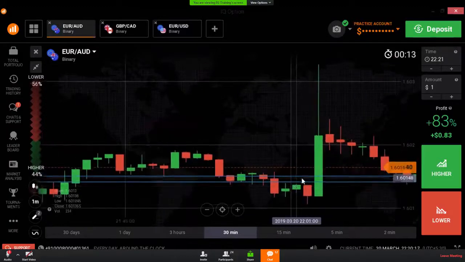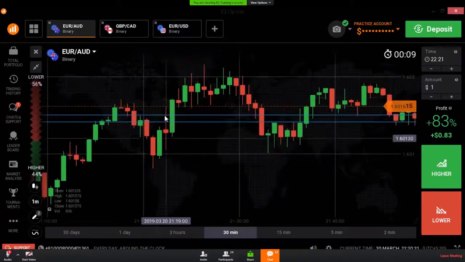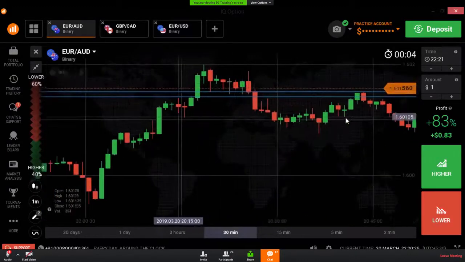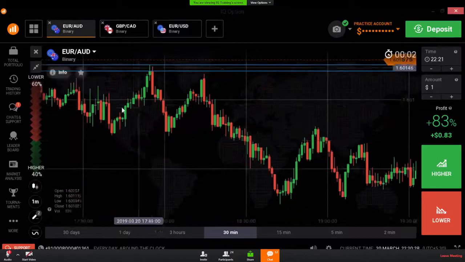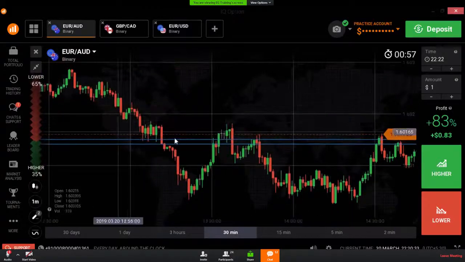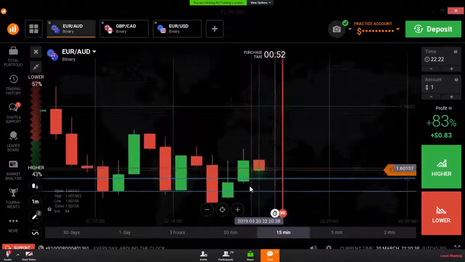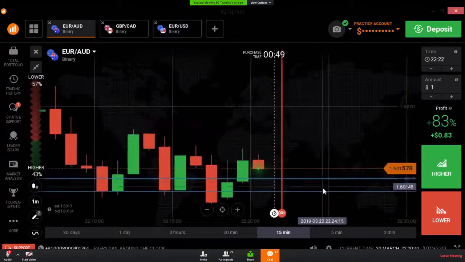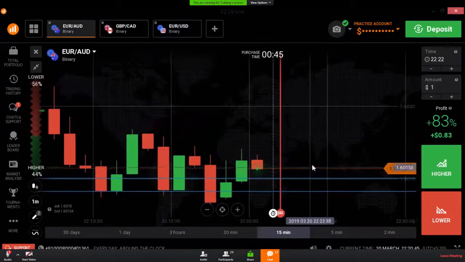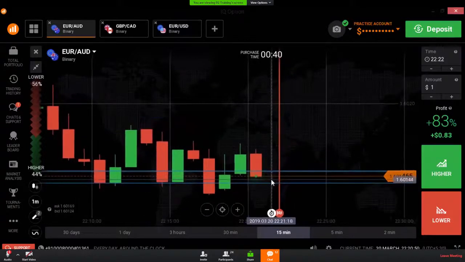You can see it reversed from the same level. Here also it reversed from the same level. A rejection point, a reversal point, a reversal point. Here also reversal points. So most of the time the market reversed from the same level. So you can trust this level. Again, if the market comes to this level, there is a chance it will reverse. So you can place your trade at these levels with confidence.